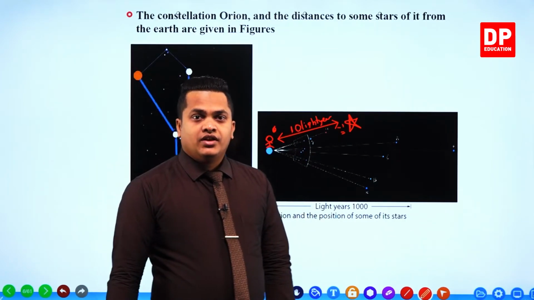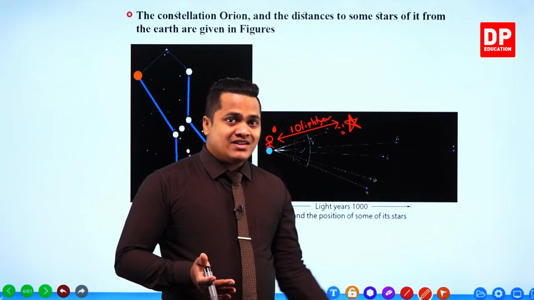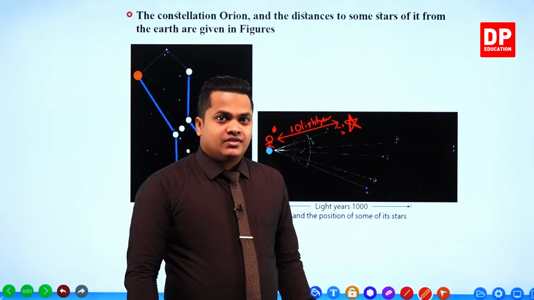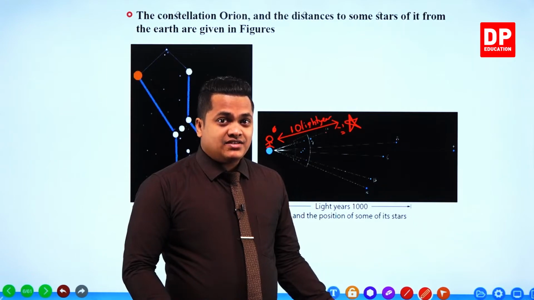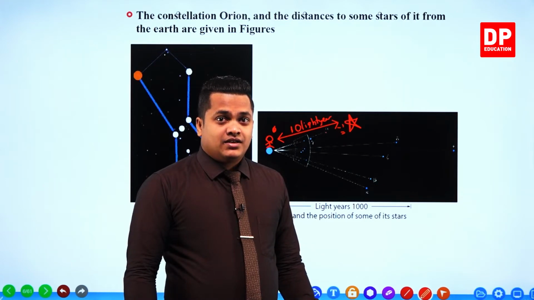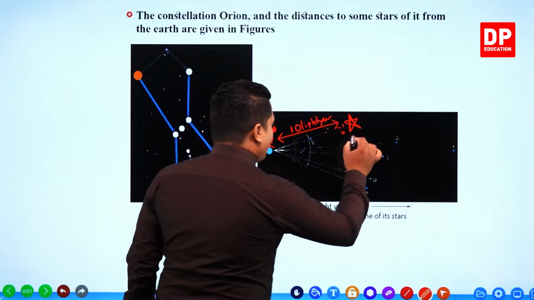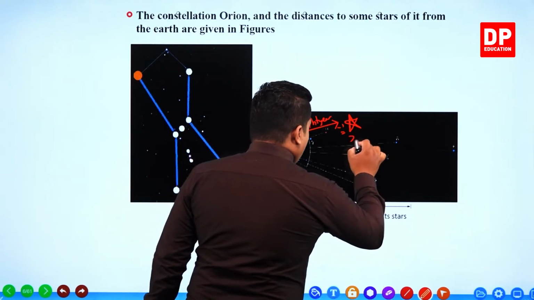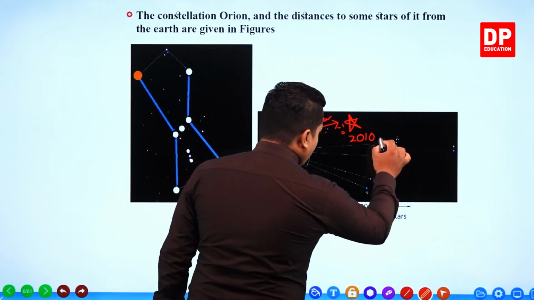However, those light rays were emitted by that particular star 10 years back. So we are observing light rays that were sent from that star 10 years ago. Let me explain it with an example. Imagine a light ray leaves this star in the year 2010.